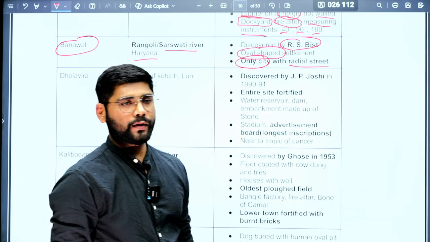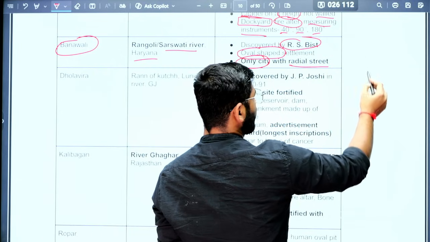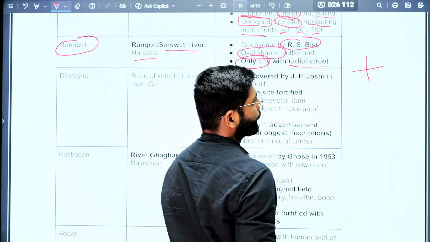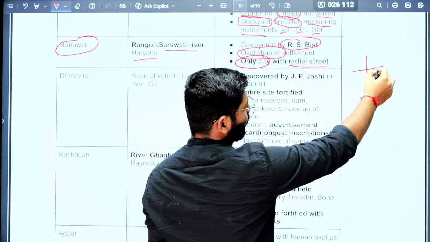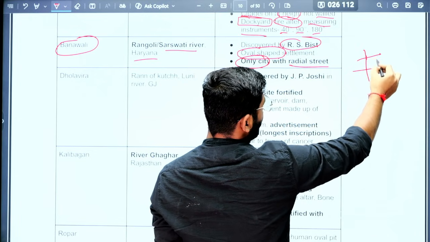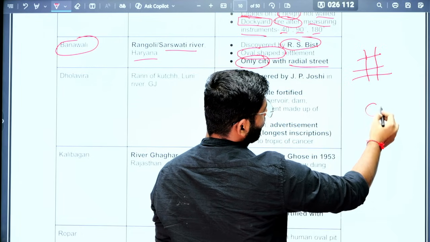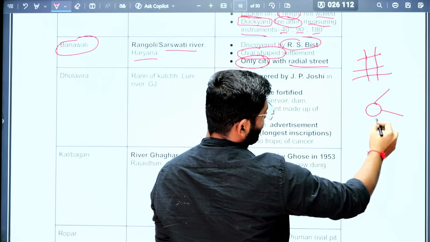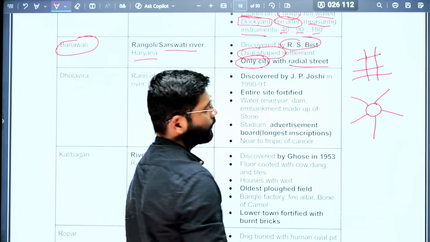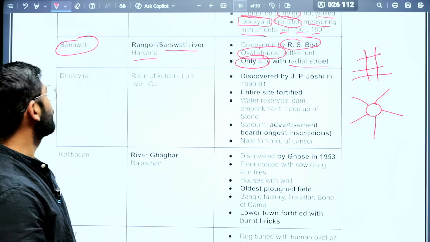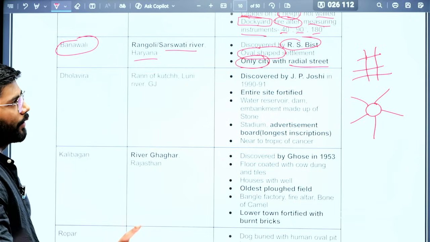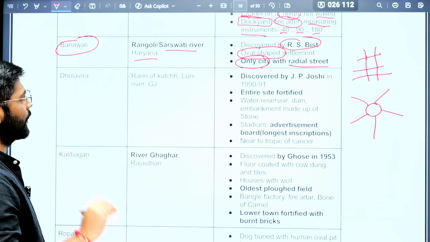In other sites, the streets are at right angles. All streets will be cut at right angles this way, but this particular city has a radial street, means this way. Which site is it? It is Banawali. So this is the only city with a radial street in the Indus Valley civilization.